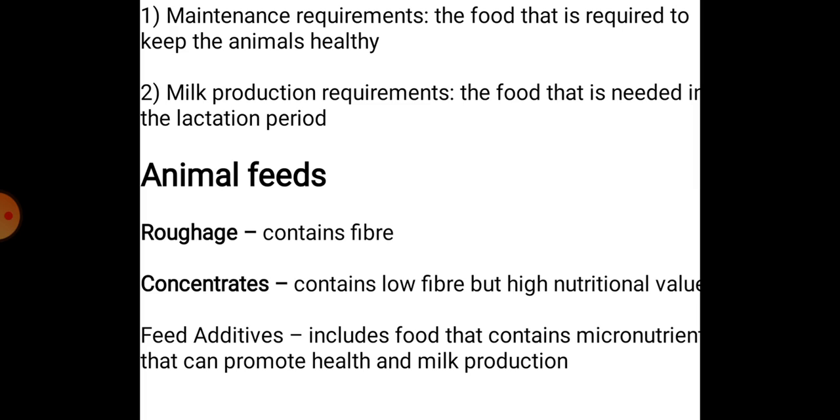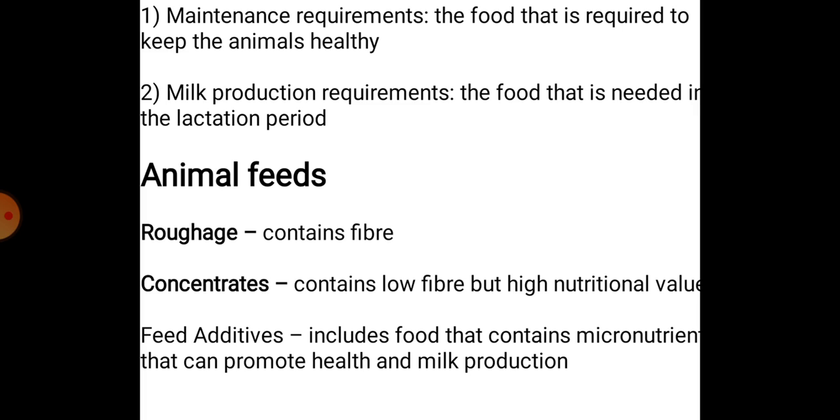So if you talk about the food, especially roughage and concentrate, these two types of foods are basically provided to the cattle. Roughage, that is, it contains fiber, that is the fibrous food. And concentrate contains low fiber but high nutritional value. So the concentrates are nutritiously rich, but they have low fiber content.